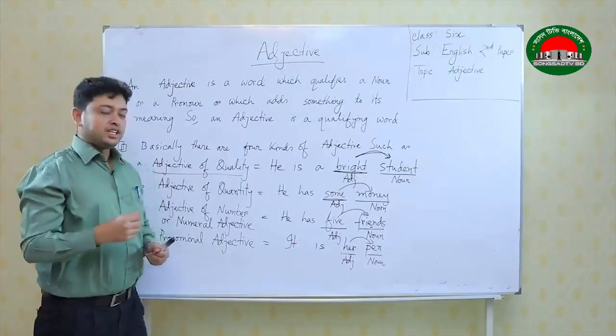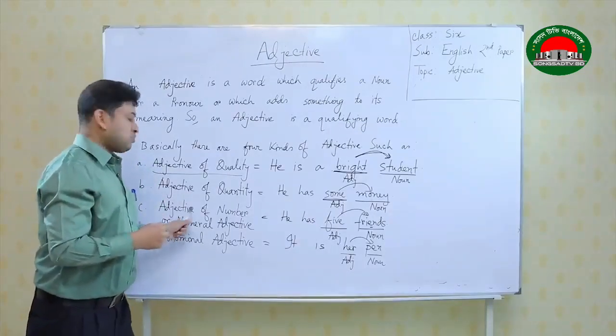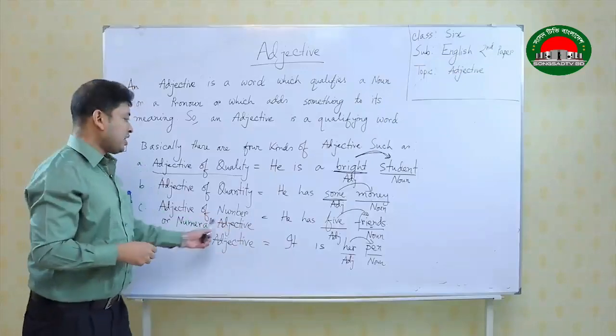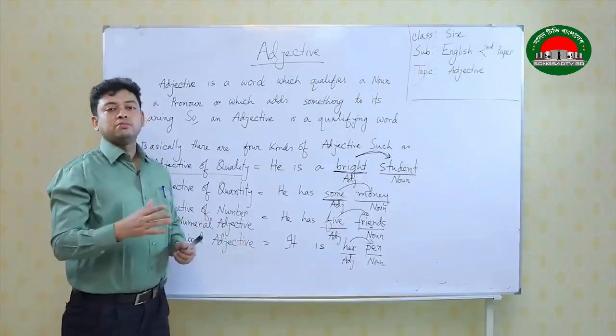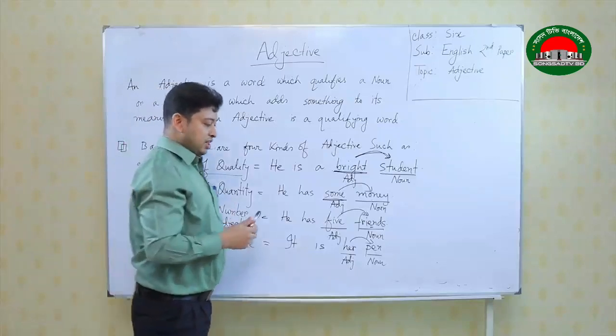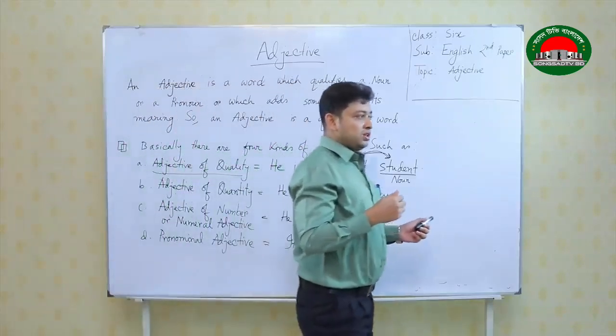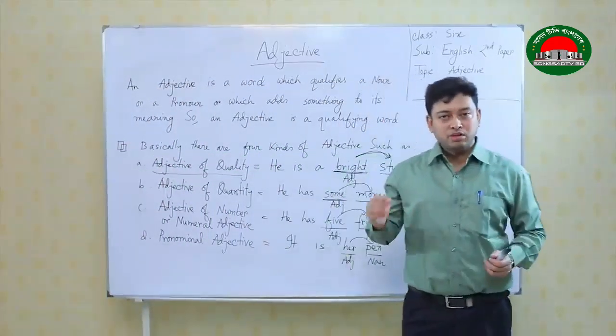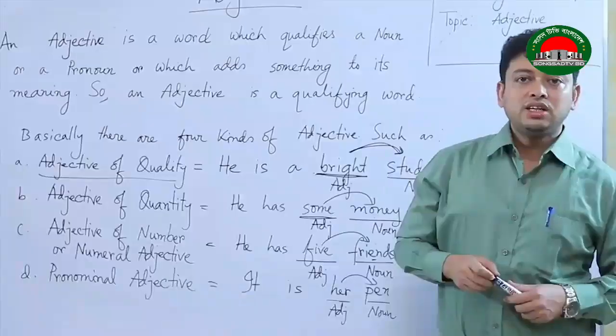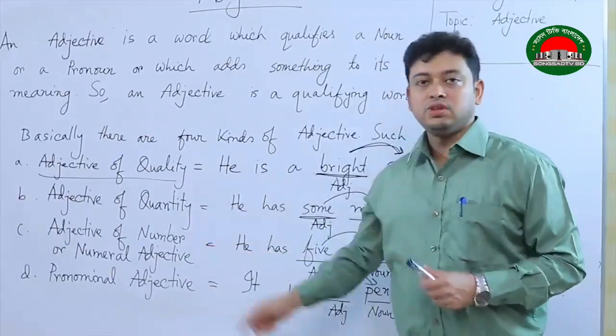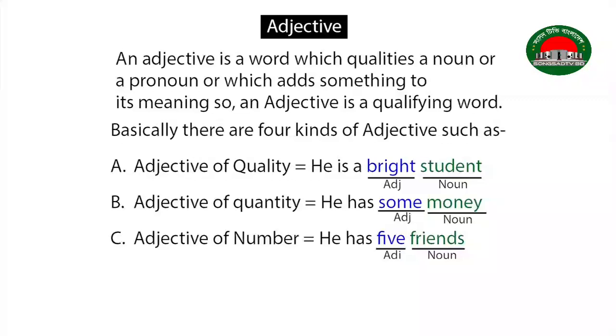We can also define it as adjective of number or numeral adjective. That means, in the exam, if the example is given here and if you write down this as an adjective of number, your answer is correct. If you say this is numeral adjective, your answer is correct as well.